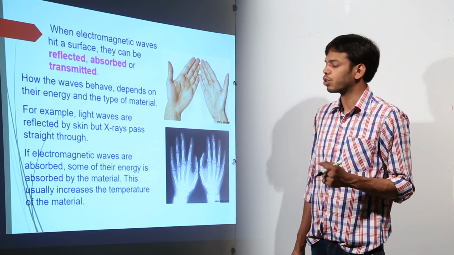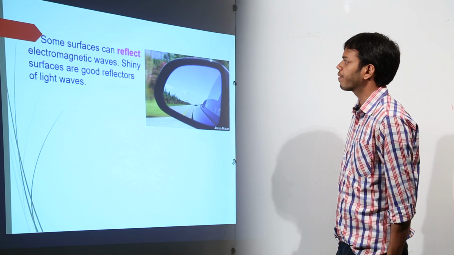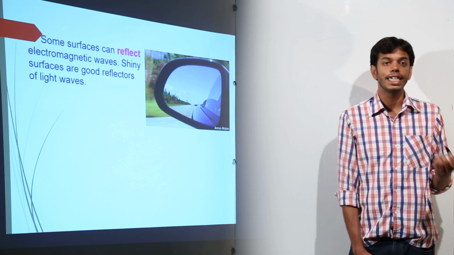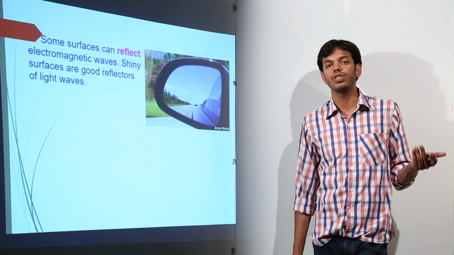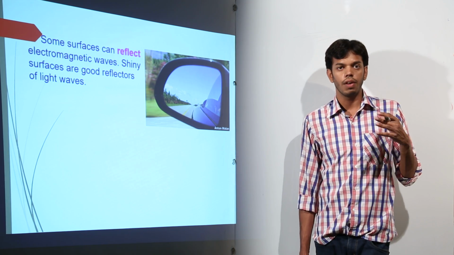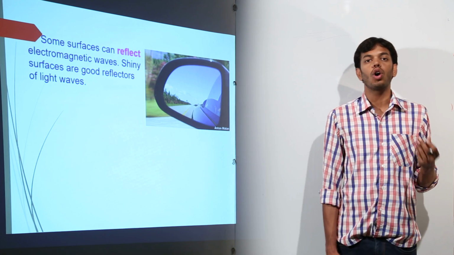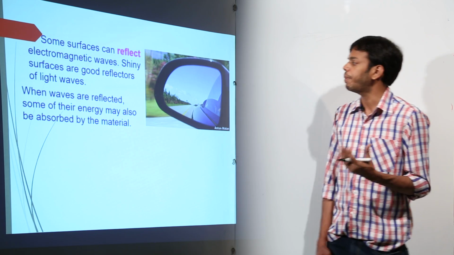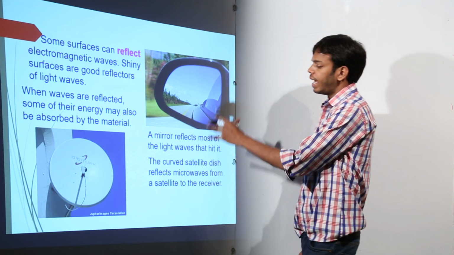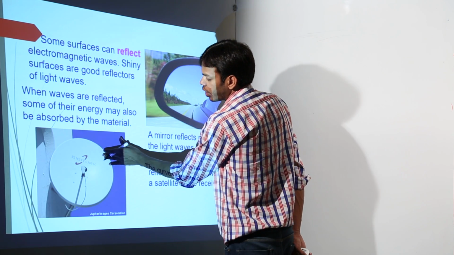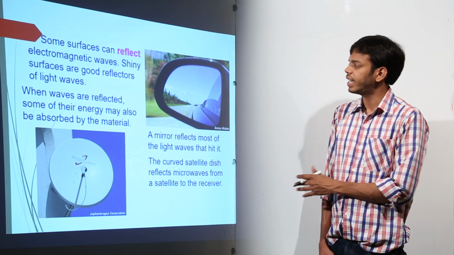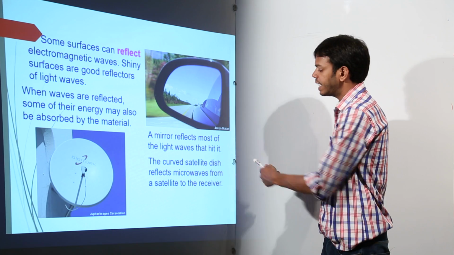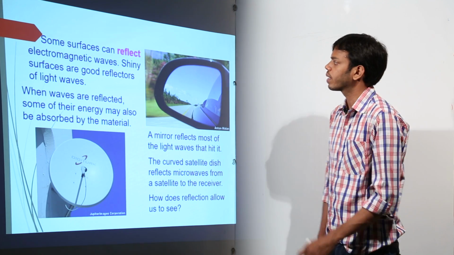If electromagnetic waves are absorbed, some of their energy is absorbed by the matter they are in contact with. Some surfaces can reflect electromagnetic waves very well, for example shiny surfaces, mirrors, dishes. What do dishes do? Not the dishes we use in the kitchen, but the dish antennas we use on our roof to receive signals for watching television. These dishes are made parabolic in shape because they are supposed to reflect all the waves incident on them towards the transponder. When waves are reflected, some of their energy may be absorbed by the material, which we have already discussed. A curved satellite dish reflects microwaves from the satellite to the receiver. We have just done that.